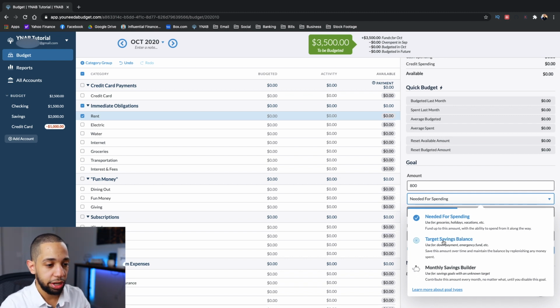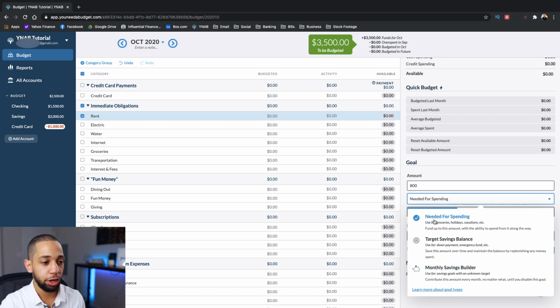The next goal category here is target savings balance. If you are looking to save a certain amount of money by a specific date, you will use target savings balance. So this is just a way for you to keep yourself on track of any savings goals that you may have. Monthly savings builder is basically just saving money without a specific goal. So let's say you want to save $100 a month and you don't have a specific target savings balance. You can just tell YNAB with the monthly savings builder that you want to save $100 a month, and it will make sure to have that goal flagged for you every single month on your budget.